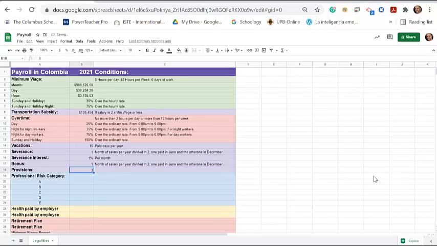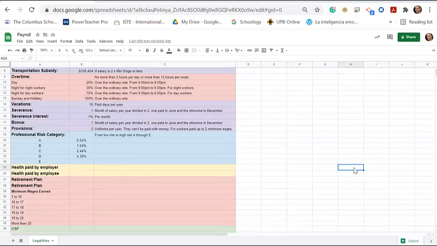And the provisions. The provisions is the same as saying uniforms. So you need to give 3 uniforms per year, and they cannot be paid with money for workers paid up to 2 minimum wages. So if your worker is earning up to 2 minimum wages per month, then you need to give them 3 uniforms per year.